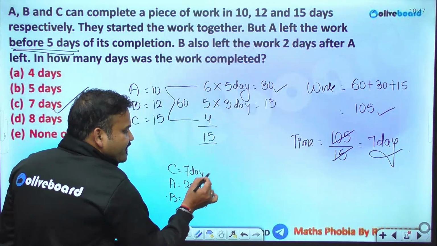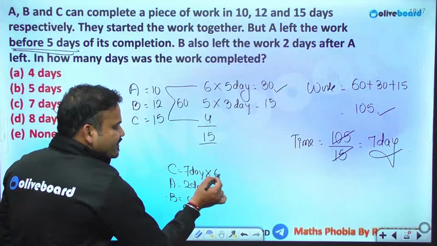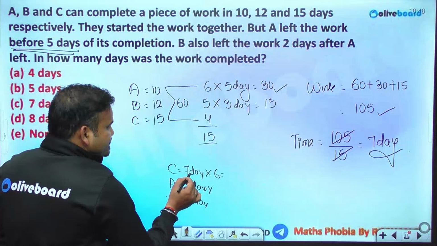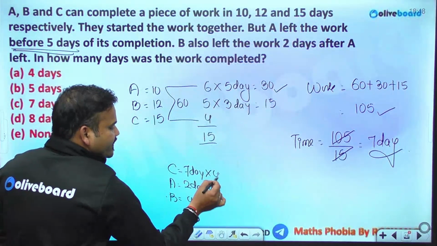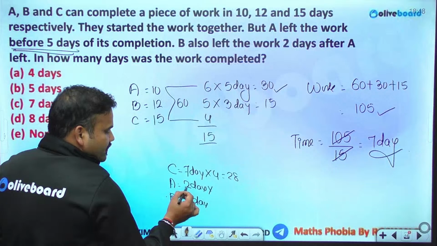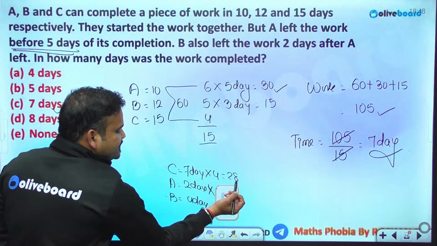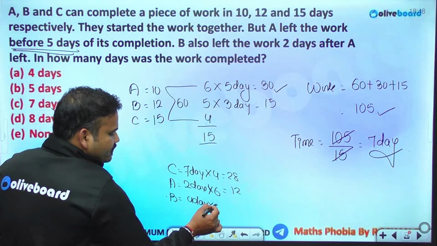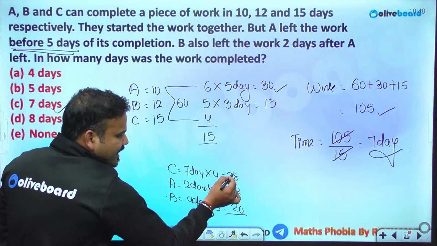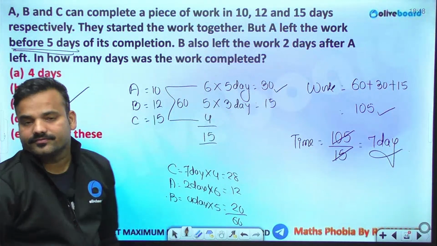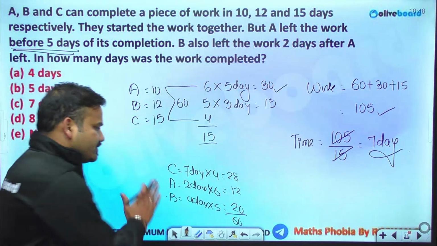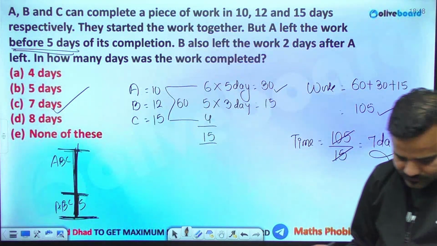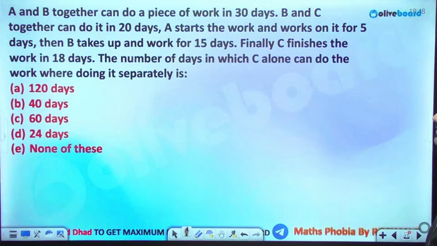So if you multiply with their efficiency, you will get the 60 work. Sorry, this was C. 7 into the efficiency of C, which is 4, that is 28 work. A worked for 2 days, so 2 into 6 is 12. B worked for 4 days, that is 4 into 5, that is 20. Add these values and you will get the 60 units of work. So I was just proving this. So if somebody is leaving before completion, call that person back.